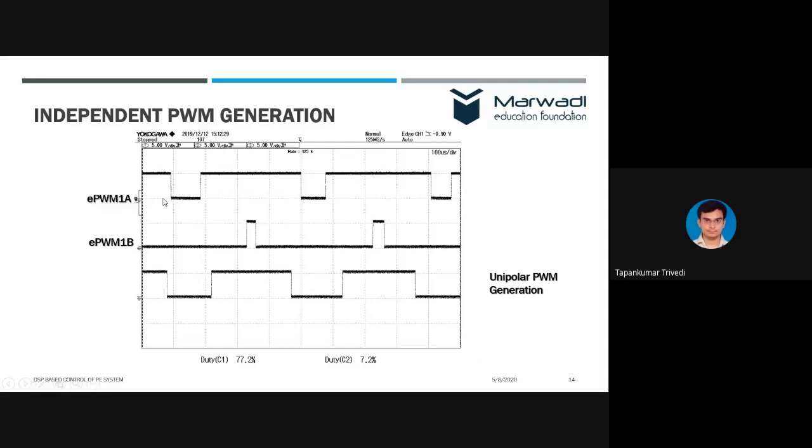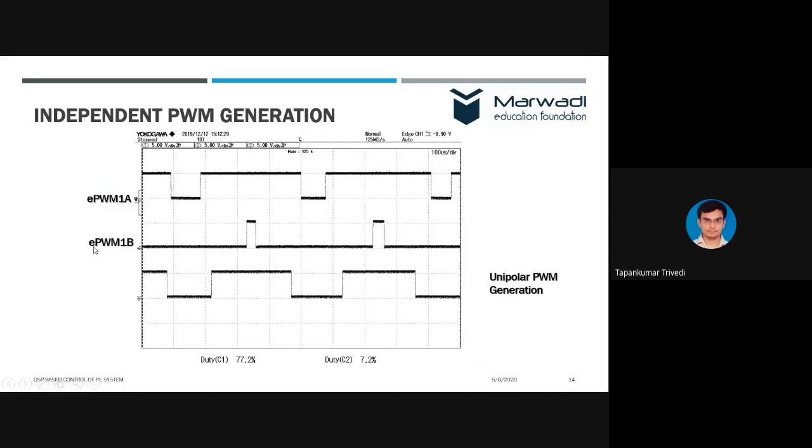So you can see the EPWM1A, it is actually 0, and then it goes high, 5 volt, and again it goes low after some time. Starting from here to here, it is 100 microsecond per division. So we are having 100, 200, 300, 400, and nearly 500, right? 500, that means the carrier frequency is 2 kilohertz. This is 500 microsecond. So if I'm not wrong, it will be 2 kilohertz frequency.